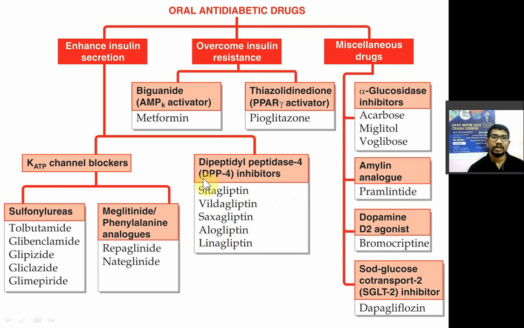ये dipeptidyl peptidase 4 inhibitors, इसका रोल क्या होता है? So this is the enzyme involved in the metabolism of glucagon like peptide, GLP. अभी उसका रोल क्या है कि GLP जो है, that is very very important. वो अगर ज़्यादा रहेगा तो इंसुलिन ज़्यादा सिक्रेट होगा.